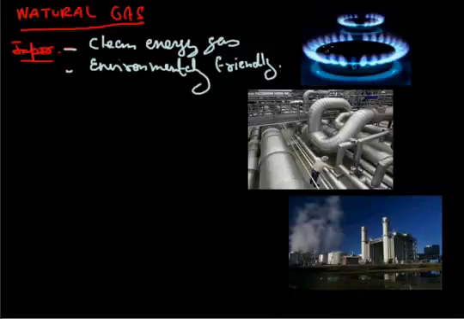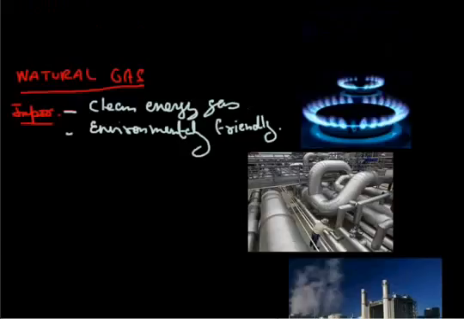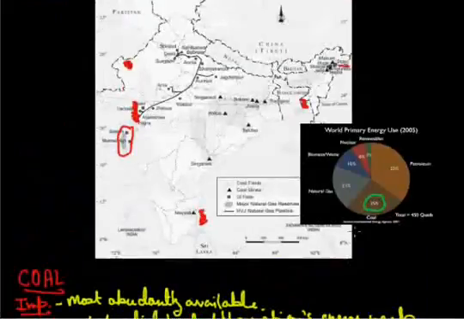And you can see here it produces a blue flame, so very little carbon is found in it. And you can see this is a plant where natural gas goes, where we use a lot of pipes, underground pipes also. It is very important for us because in exams also this thing comes.